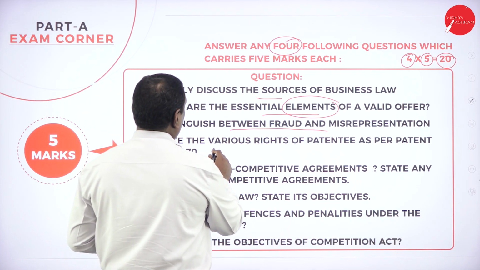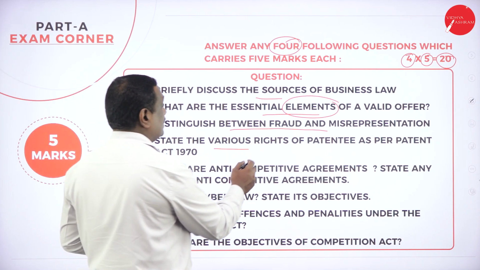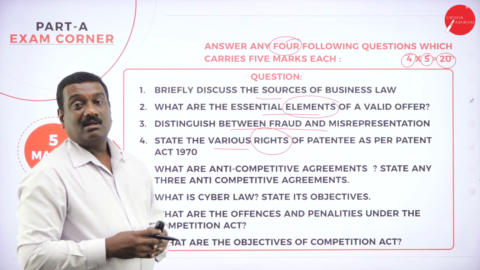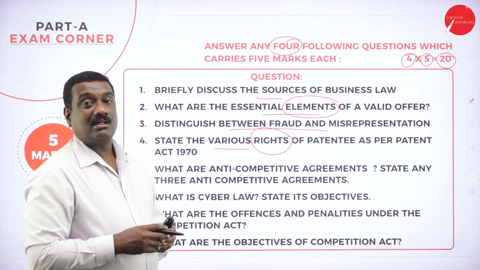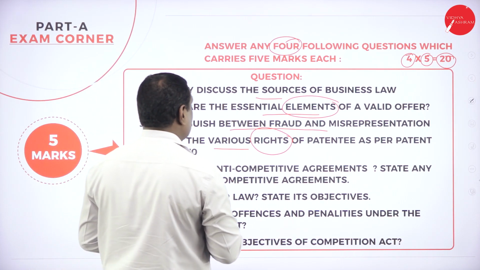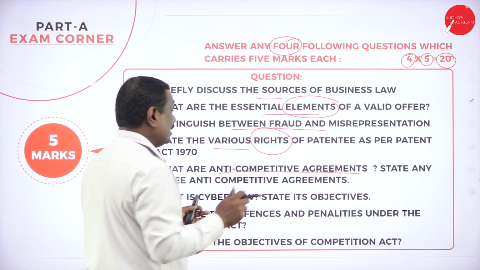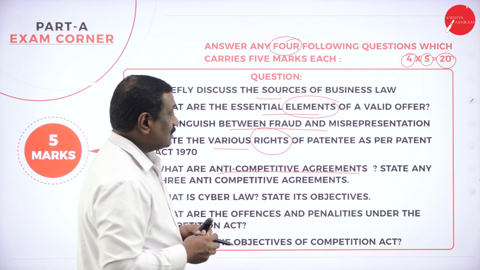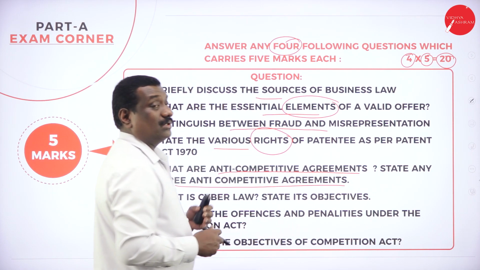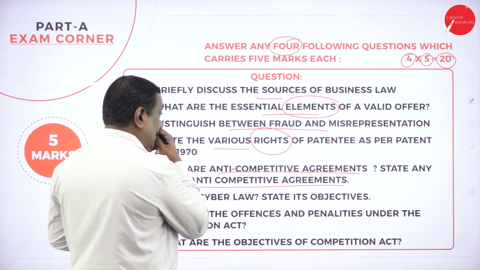The next question is, state the various rights of patentee as per Patent Act 1970. So here you need to write what are the rights of a patentee, as the owner of the patent of that particular commodity or goods, what are the rights he has. So you have to write the rights of a patentee. Then what are the anti-competitive agreements? So what do you mean by anti-competitive agreements? The meaning and concept you have to write, and state any 3 anti-competitive agreements. So you need to write any 3 of the anti-competitive agreements, right?